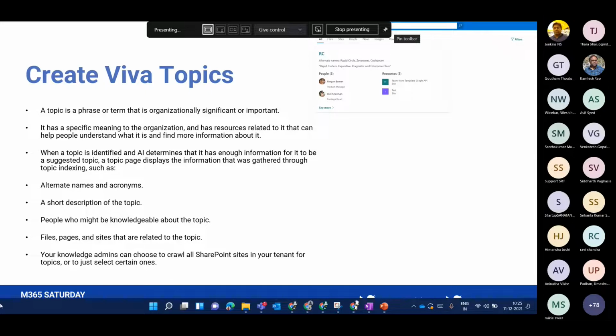An important part I would like to highlight is that knowledge admins can choose to crawl all the SharePoint sites in your tenant for topics, or select only one site. Mainly, only your knowledge admin has the rights to crawl all the SharePoint sites wherever the topic resides, or choose just one to make the topic discoverable.